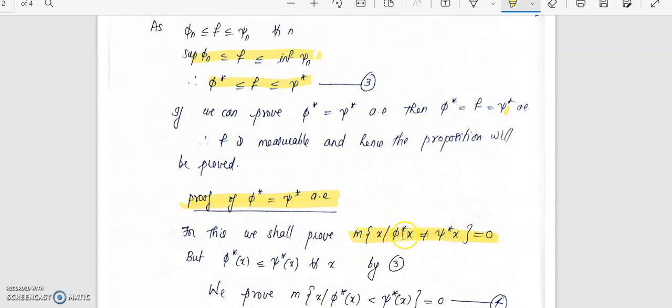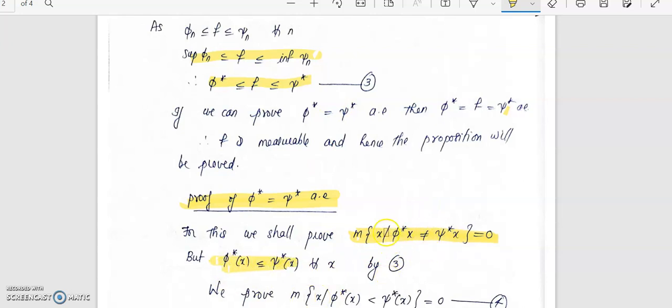Now phi star is the supremum value and psi star is the infimum, and the supremum of phi n will always be less than or equal to the infimum of psi n. So we have phi star less than or equal to psi star.